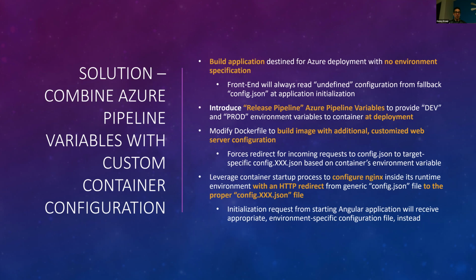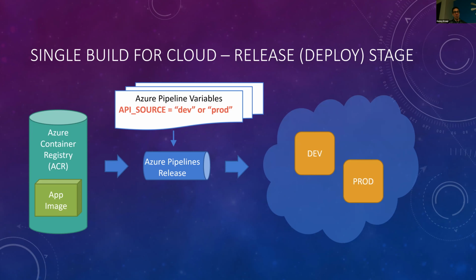And so to do that, we could simply leverage the container startup process to look inside of its own container for its environment variable to figure out which config file to actually read in to find that URL. And so what this looks like in the setup is at the release stage. So imagine we have a build stage that has already produced an application image that has no information about its runtime environment.